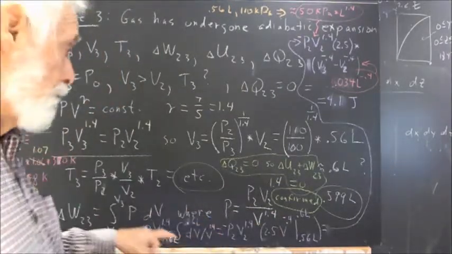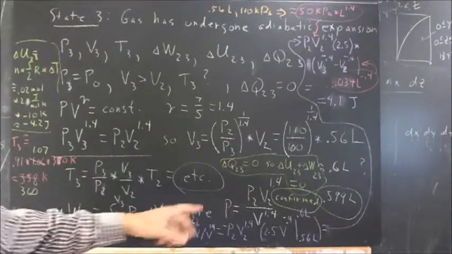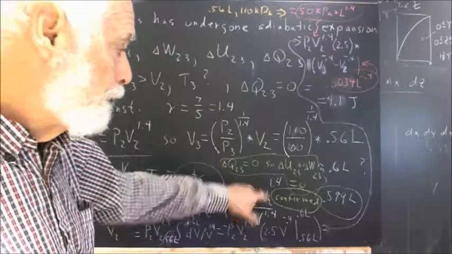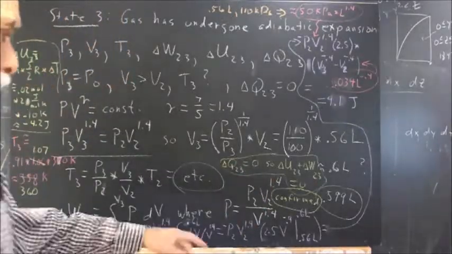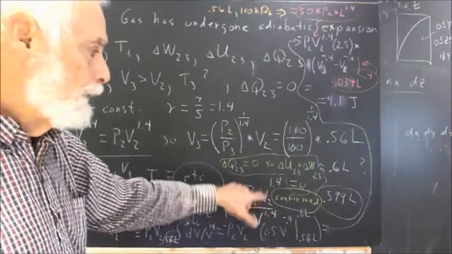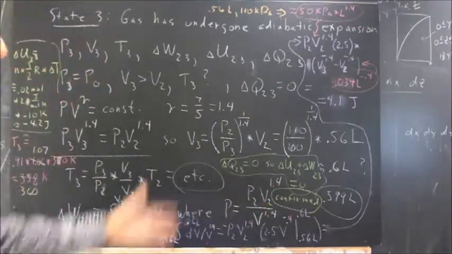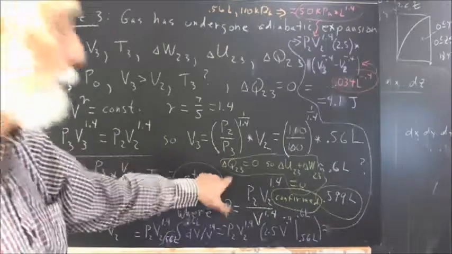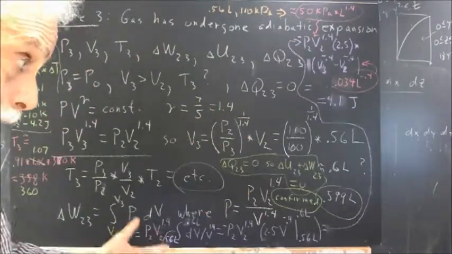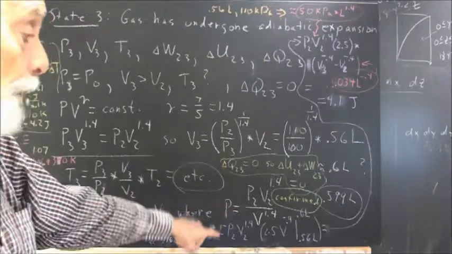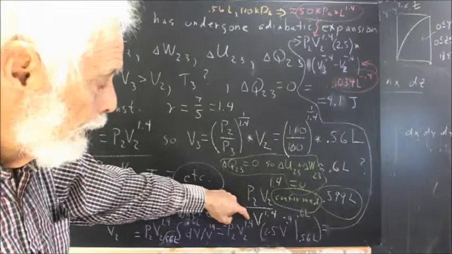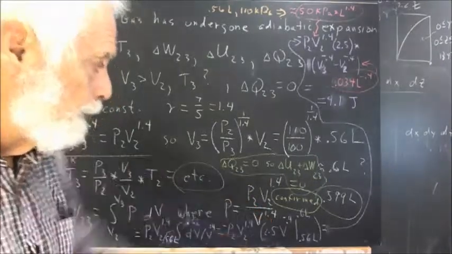Okay, so we have PV to the gamma is constant. Gamma is 1.4. So P2V2 to the 1.4 is one value of PV to the 1.4. Any other PV to the 1.4 during the adiabatic expansion is going to have to equal that. So during the adiabatic expansion, the pressure is P2V2 to the 1.4 divided by V to the 1.4.